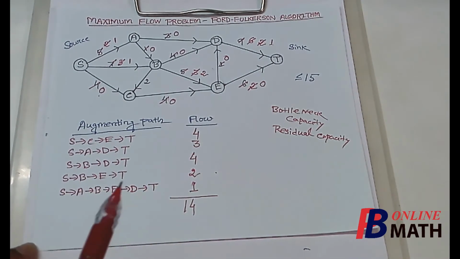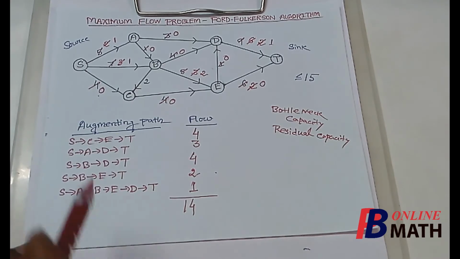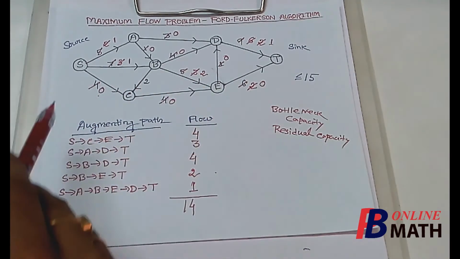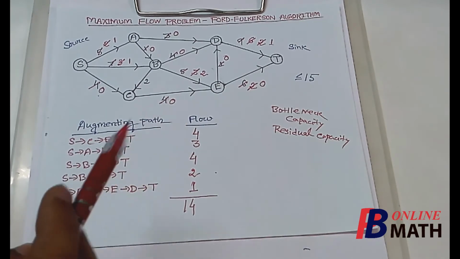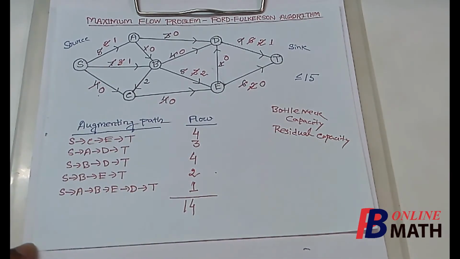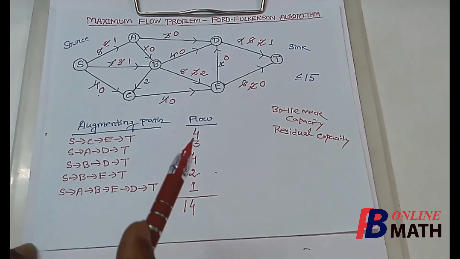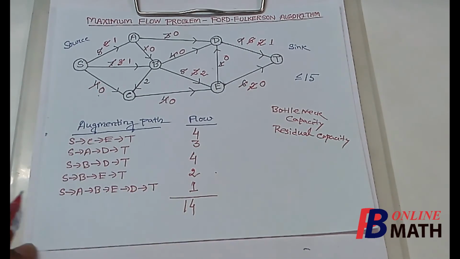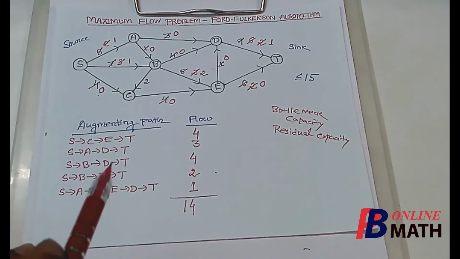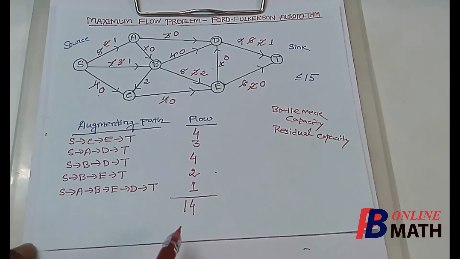Now the selection of these augmenting paths is arbitrary. You can select any augmenting path from S to T via the nodes and you can find the corresponding flow. But it does not matter which augmenting path you select, ultimately the total flow will be fixed, that will be 14. So by this algorithm we find that the total flow that is possible from S to T is 14. And in this case we have considered these augmenting paths. You can find different augmenting paths, but the total flow must be the same. So that completes the solution.